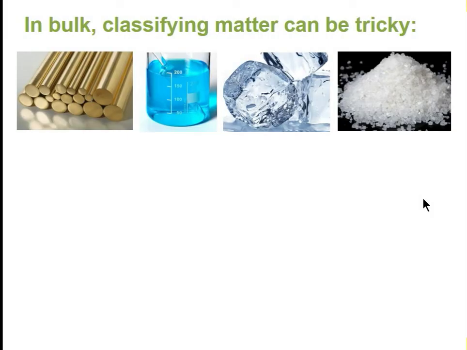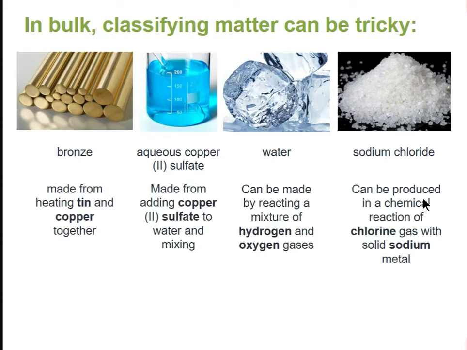But you can't see particles, so normally classifying matter is a little bit trickier. In bulk, it's a little bit harder to do. So, for instance, we have bronze, we have something that's a blue liquid called aqueous copper(II) sulfate, we have water, we have sodium chloride. How do I know whether these are pure or mixtures, or whether they are elements or compounds? So I can try to find out some information about them.